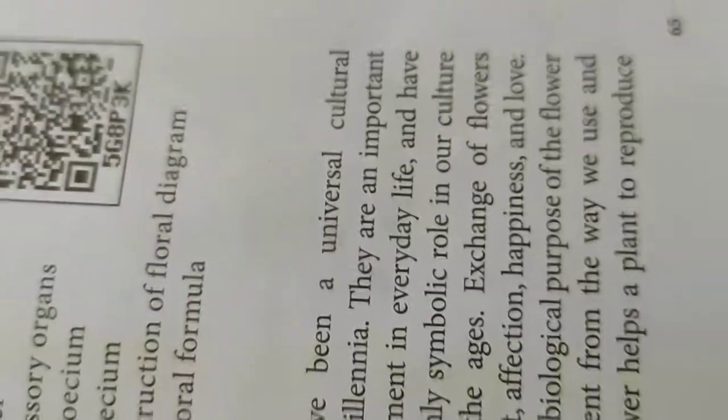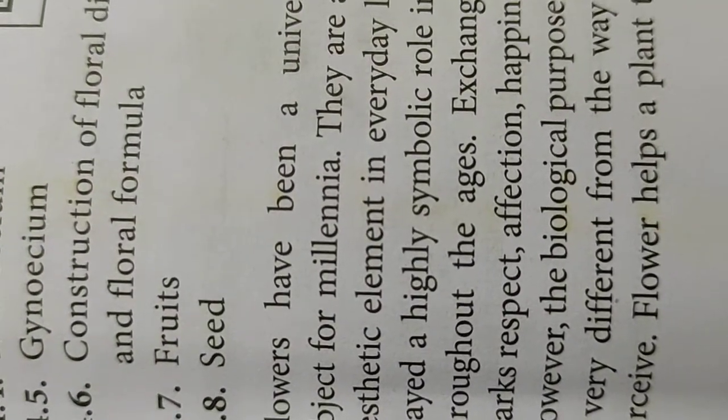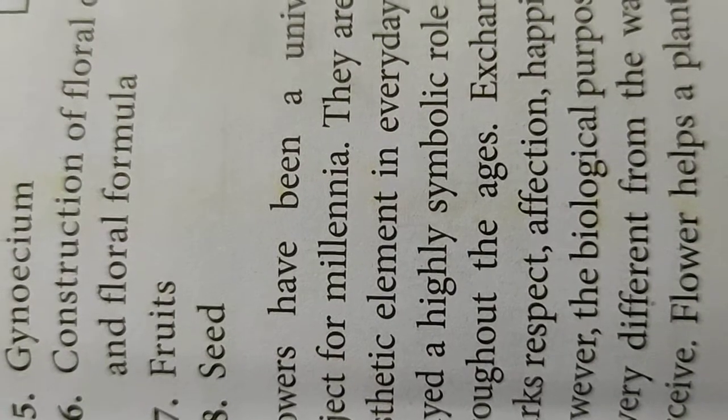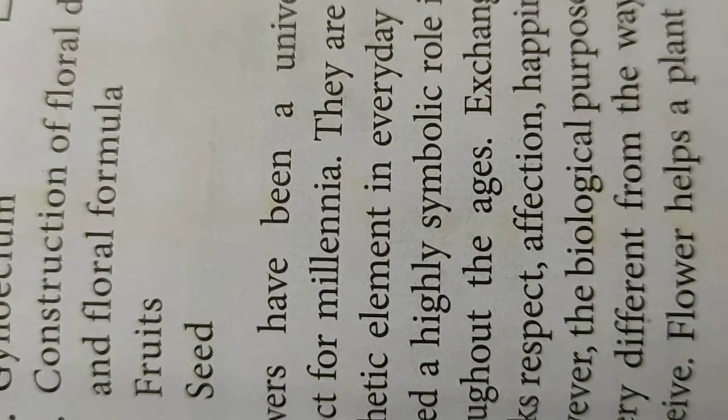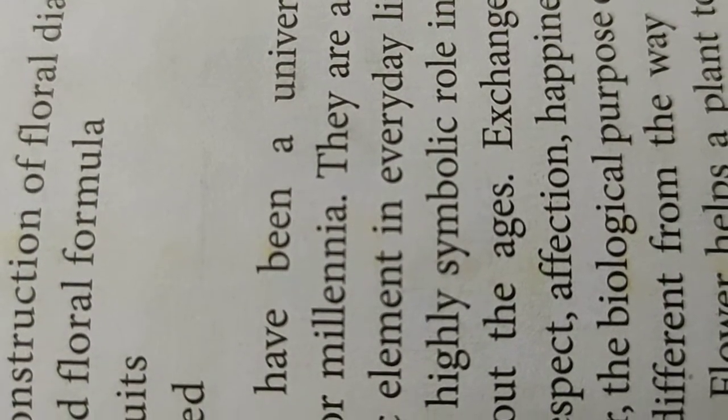But the biological purpose of the flower is totally different from the way we use the flower and perceive it in our day-to-day life. So how is it important to the plant, and how is it different from these cultural aspects?